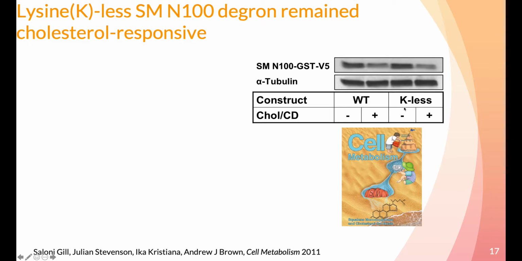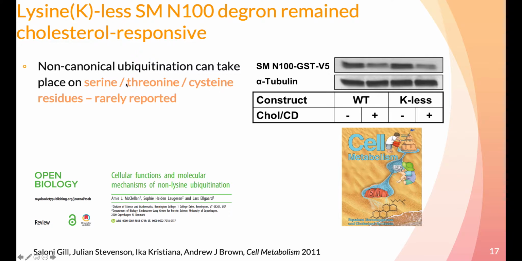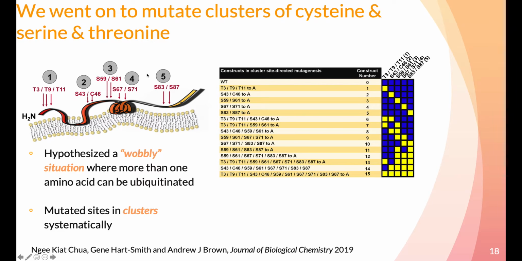Ubiquitination usually occurs on lysine residues, but from earlier work, the lab showed a lysineless SM N100 degron was still degraded by cholesterol, indicating it's likely not lysine ubiquitination. There are reports of non-canonical ubiquitination on serine, threonine, cysteine, but uncommon. We next mutated all potential non-canonical residues in clusters and in combinations, as seen in the table.